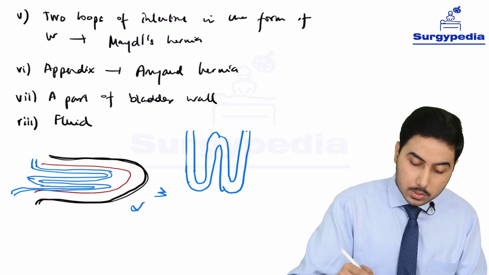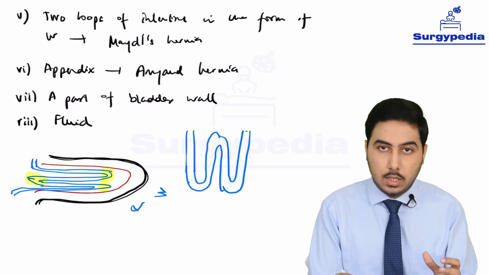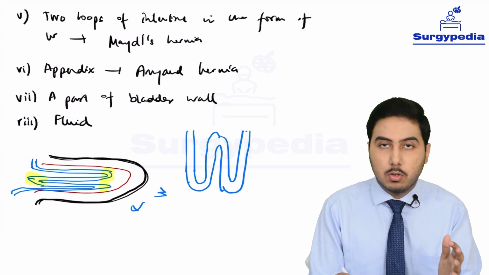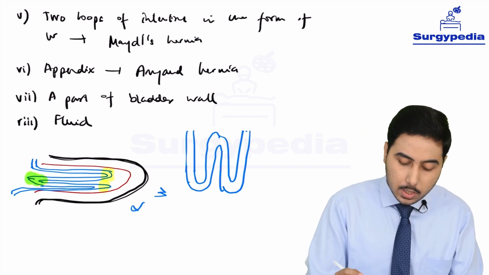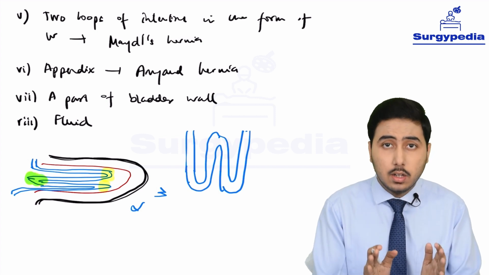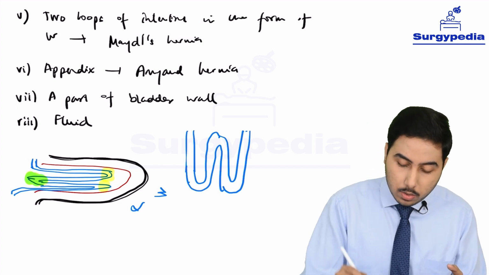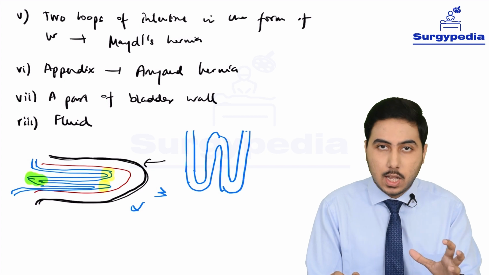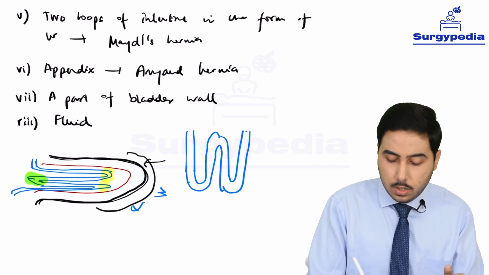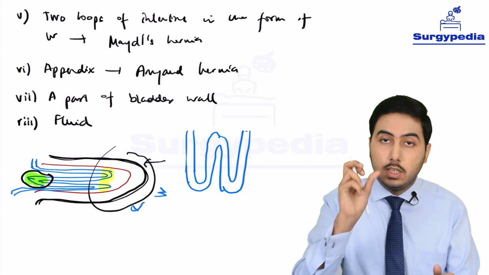So one part of this loop, if you observe carefully, this part is intra-abdominal and these two parts are a content of the hernia sac. What is the problem with this type of Maydl's hernia is that this part which is intra-abdominal becomes gangrenous and we cannot detect it. When the patient presents with this type of hernia, we are visualizing from this part, this is the outside, this is the covering, this is the sac, and we see that everything is okay here. But what is happening is that inside we are having gangrene in this intra-abdominal loop.